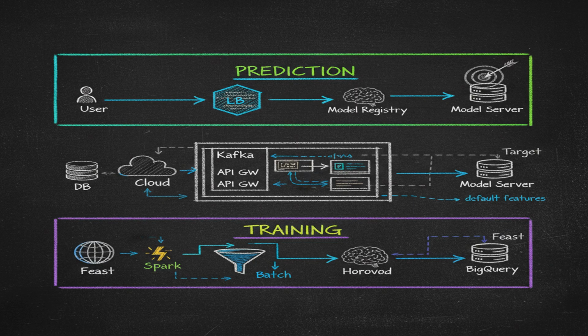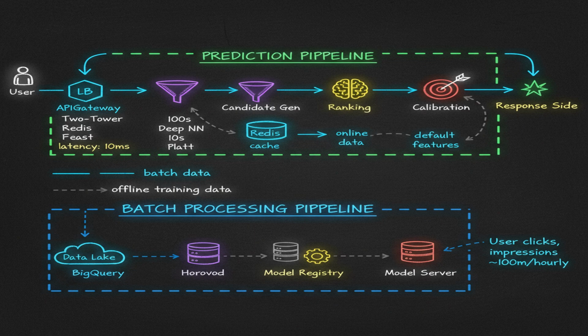The data pipeline handles feature engineering and model training. User interactions flow into Kafka, then split into online and batch paths. Online features are computed in real time and stored in the feature store. Batch features are computed offline using Spark and stored in the same feature store. The feature store acts as the bridge between the online serving and offline training.